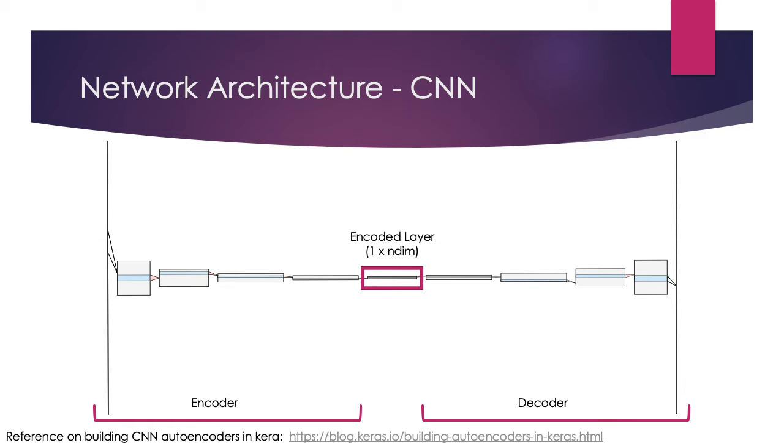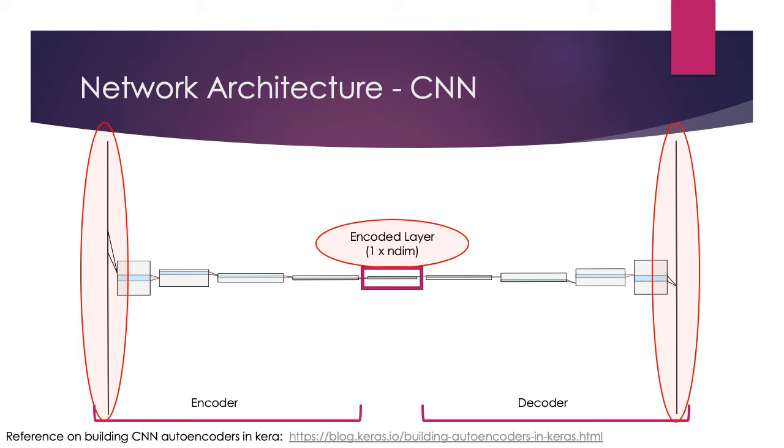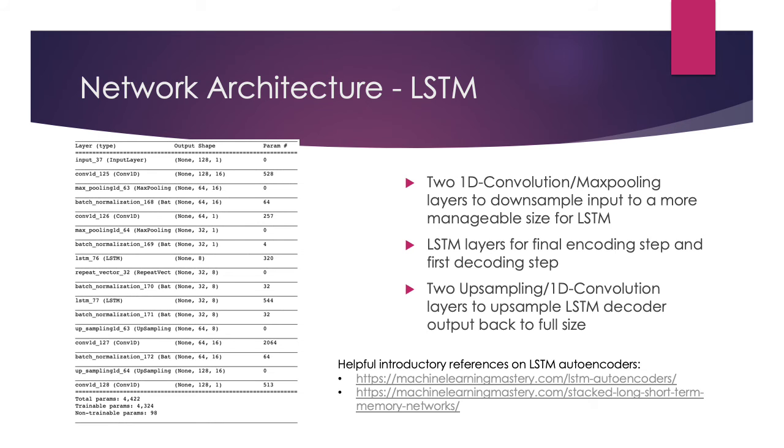So the first architecture that I played around with was just a pure convolutional neural network. It goes from having a really long vector representing acceleration magnitudes, then going through several one-dimensional convolutions to reduce it down into this much smaller encoded vector in the middle, which then through the decoding layers is convolved and upsampled to try to reproduce the same original long acceleration vector that we had in the first place.